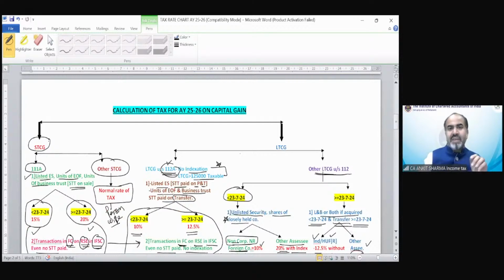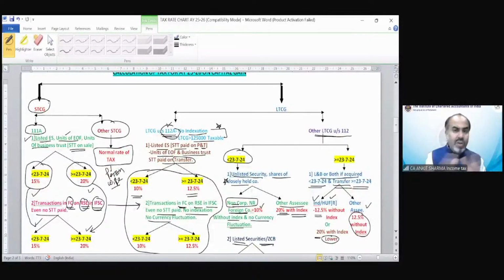And still, I feel that after reading all these provisions, there would be a question, and if the question asks you to calculate the tax on certain capital gain, etc., from the point of view of an individual or an assessee it would be difficult, because if it's a resident, then you have to apply multiple provisions.